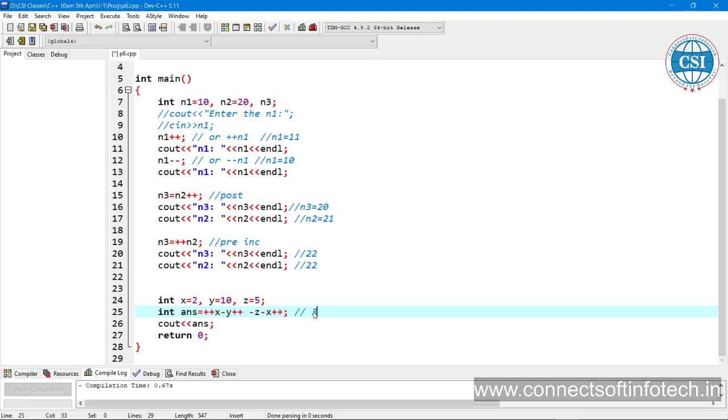Pre increment, okay, then minus, where incrementing is by 1. Minus z is 5, minus then x is what? First increment.